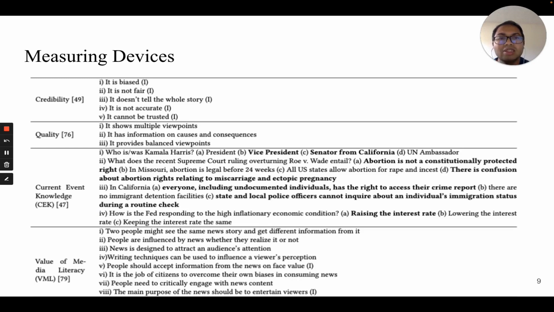To answer the second research question, we asked users to rate their perception of an article on a set of statements taken from prior literature from communication. Considering users' news expertise could affect the results, we also collected two control aspects: their current event knowledge about abortion and immigration, and their perception of the value of media literacy.